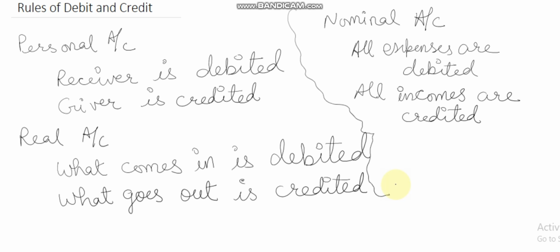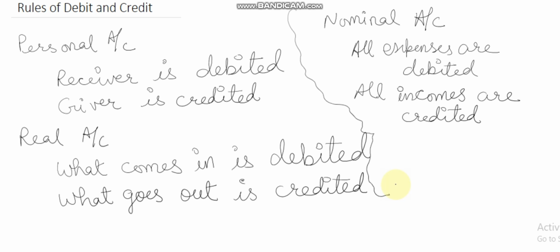The third type of account is nominal account, which covers all types of expenses and incomes. And the rule is all the expenses are debited and all the incomes are credited. Now let us understand it with the help of an example. Rent paid rupees 5,000. Here, rent is an expense because we are paying it.